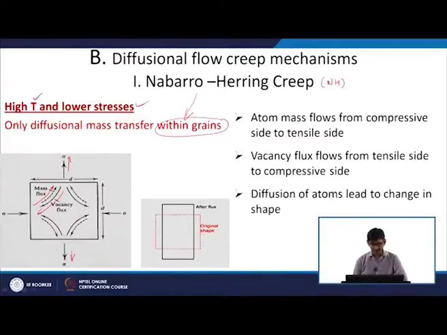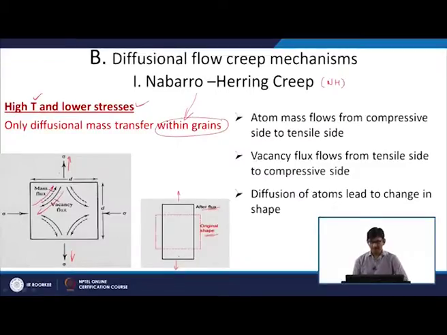Overall, you will see that the material is getting stretched in the tensile direction because atoms are coming from the compressive side and getting deposited in the tensile side. So, your elongation is there. The original shape is shown here in red, and after deformation it will be elongated in the tensile direction, and the cross-sectional area is reducing on the compressive side.